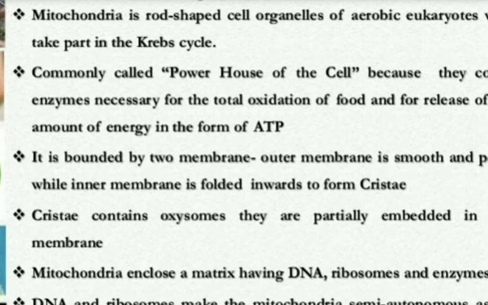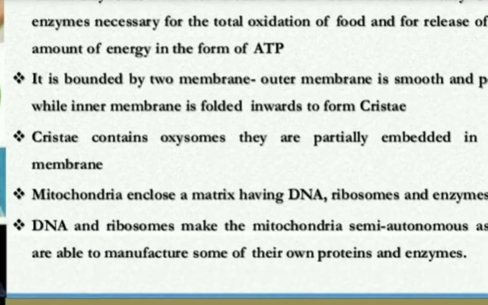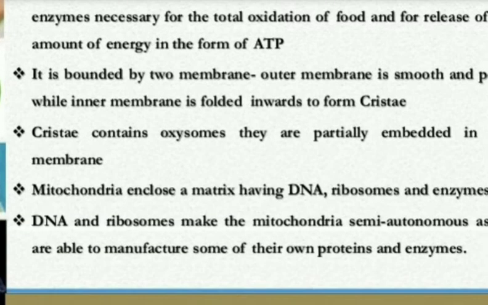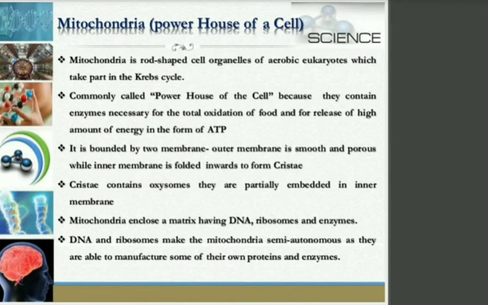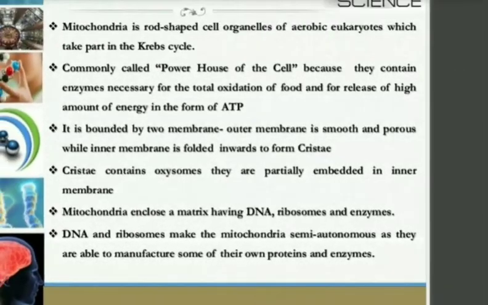The outer is smooth and porous, and the inner is folded inwards. Then what does the matrix contain? It contains DNA, ribosomes as well as enzymes. And why is it called semi-autonomous? Since they are able to perform their own protein synthesis as well as make enzymes. Okay. I think it is clear to you all.